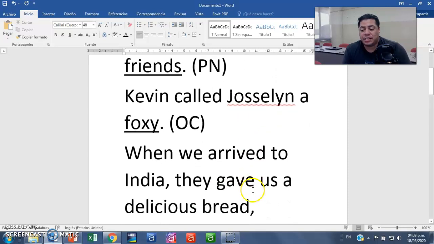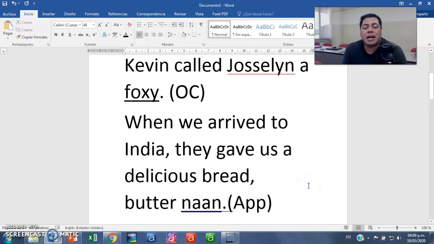Now I want you to check a sentence in which we have an appositive. It's a little longer. When we arrived to India, they gave us a delicious bread, butter naan. Now, when we arrived to India, they gave what? They gave a delicious bread. The central word is bread, and bread is a noun, so bread is the direct object.